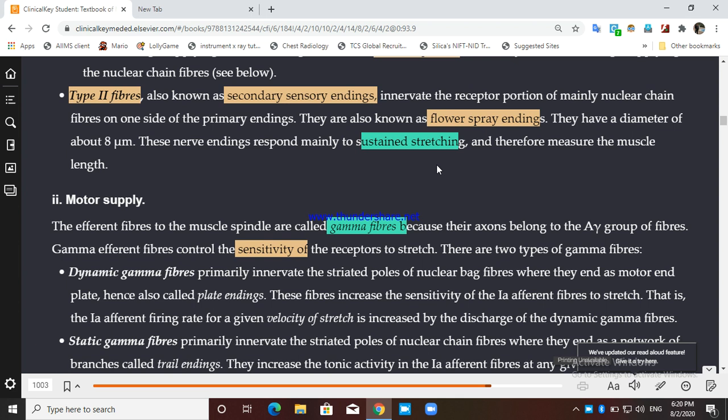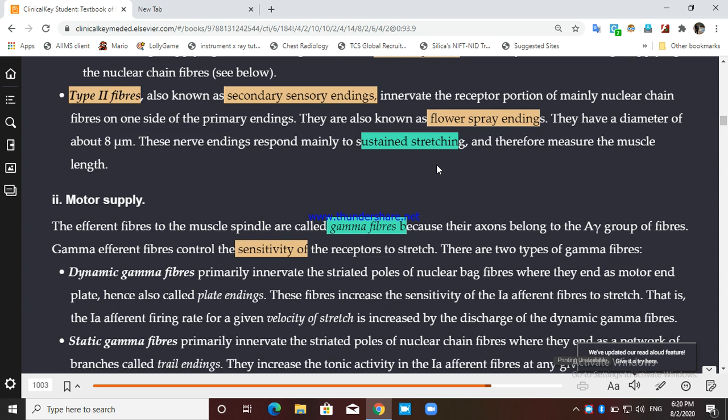Suppose a particular strength of a stretch is there, and there is a certain level of sensitivity to sense this stretch, right? But when this gamma efferent is firing, for the same strength of a stretch, the sensitivity of the receptor will increase. So that is the function of the gamma efferent.